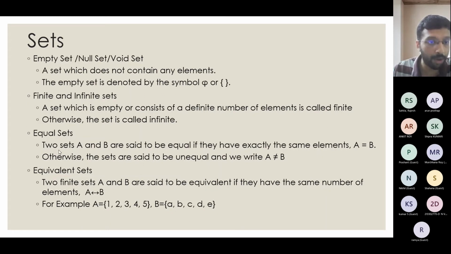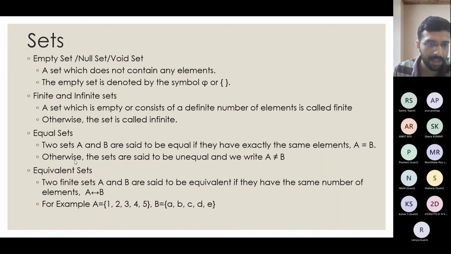And similarly, there is a concept called equivalent sets. What is the difference between equal and equivalent? Equal sets we can denote for infinite sets also, because suppose I have the natural numbers and I have a set corresponding to positive integers, then both will be the same, right? So that way I can say that Z plus is equal to N. But for equivalent sets, the difference is that I have specifically mentioned here that it is applicable only for finite sets. I will tell why. Two finite sets are said to be equivalent if they have the same number of elements.